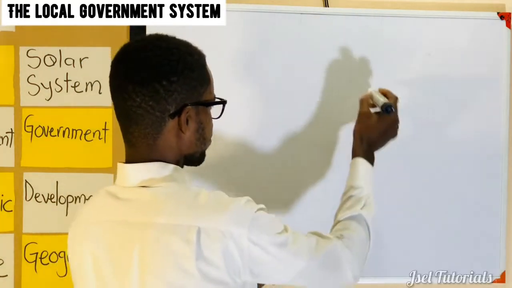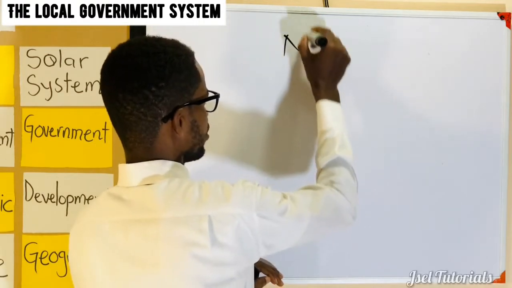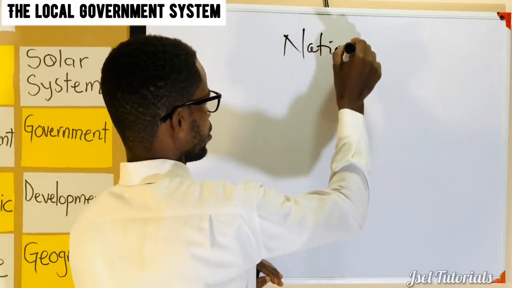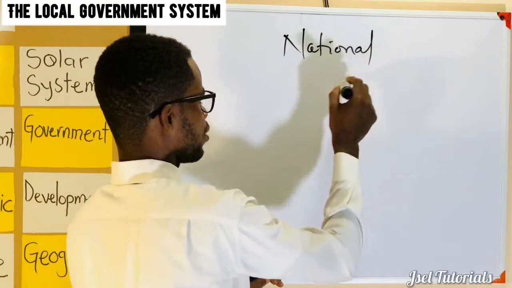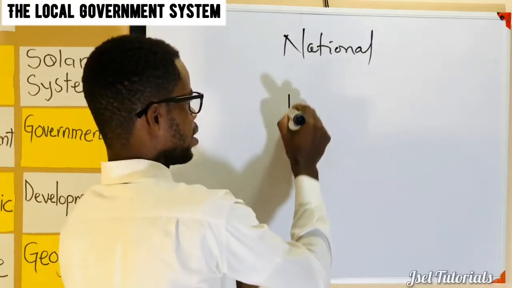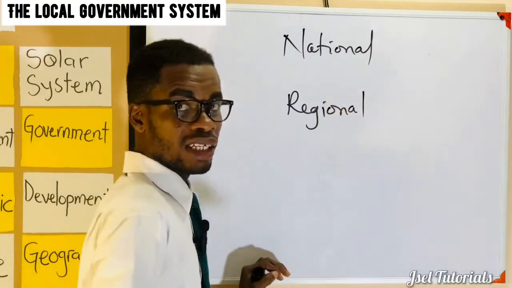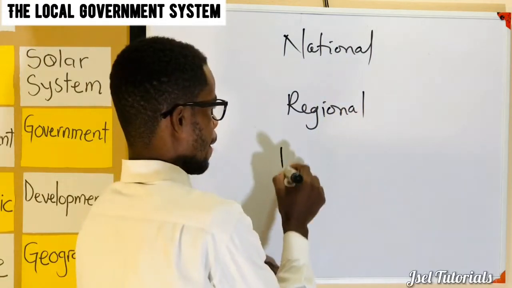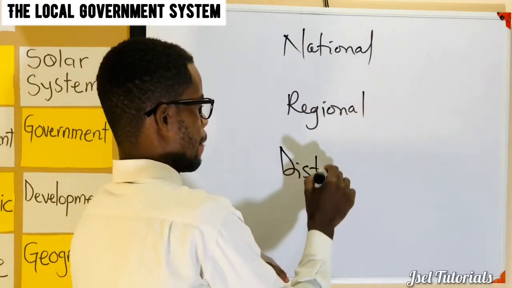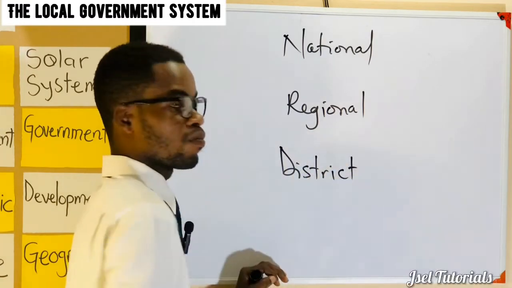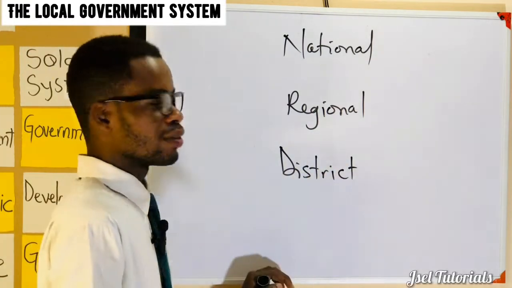So we have the government at the national level, government at the regional level, and the government at the district level.